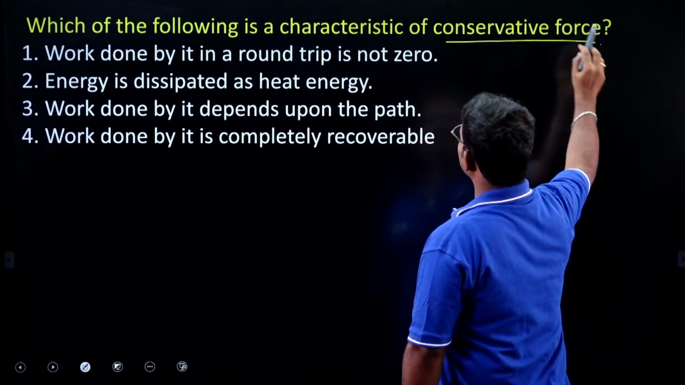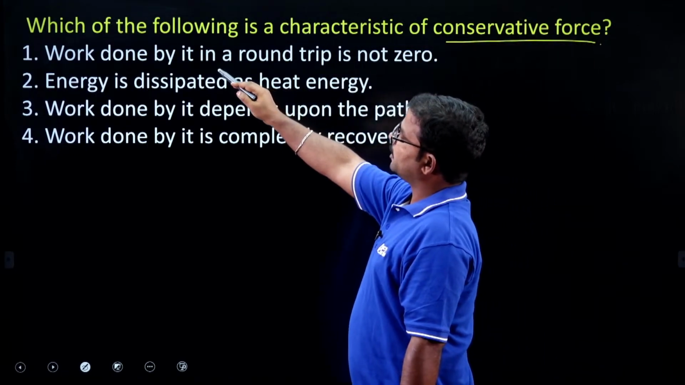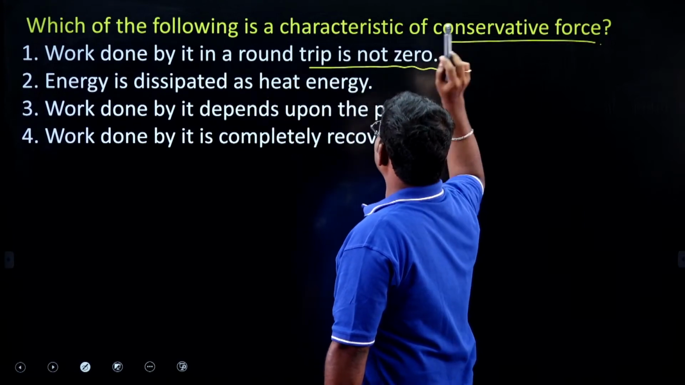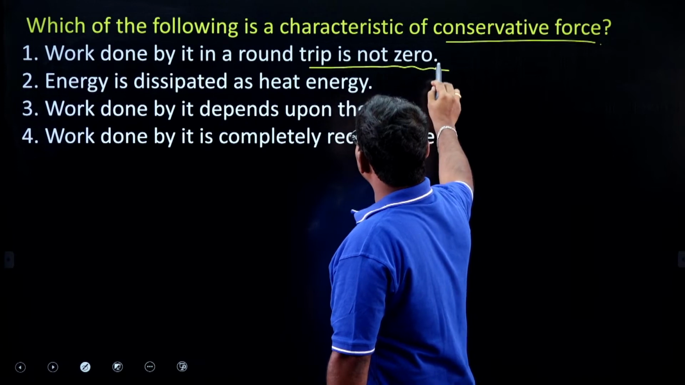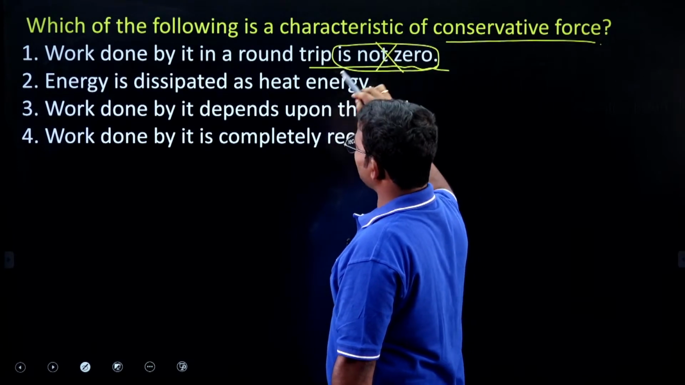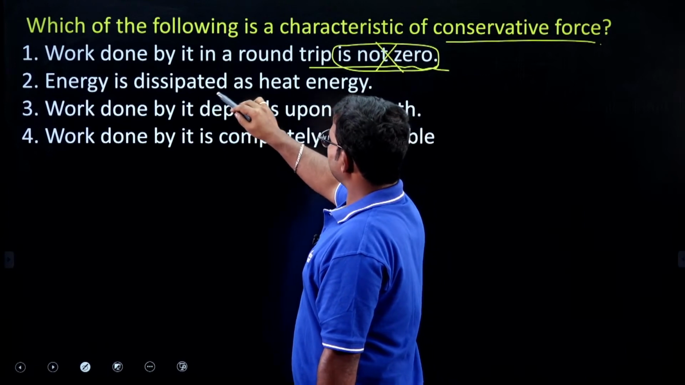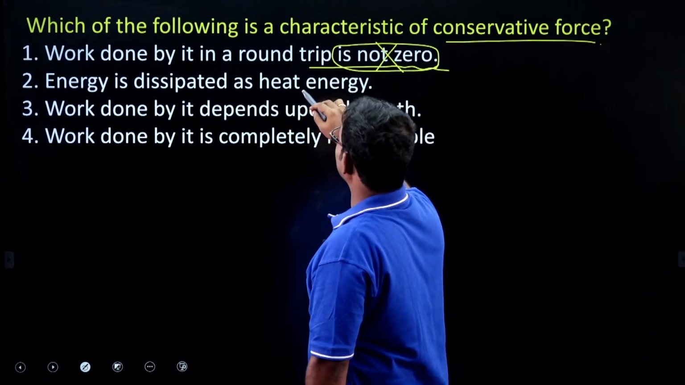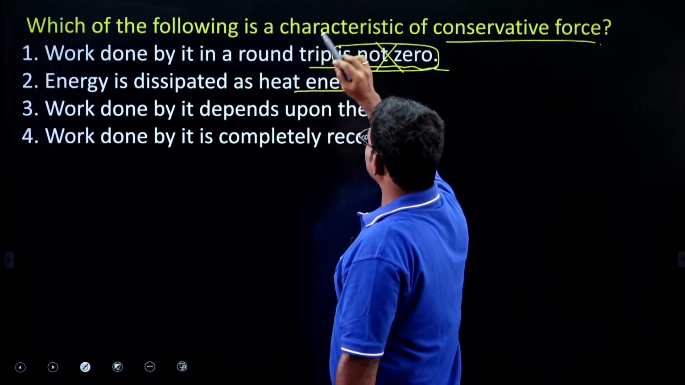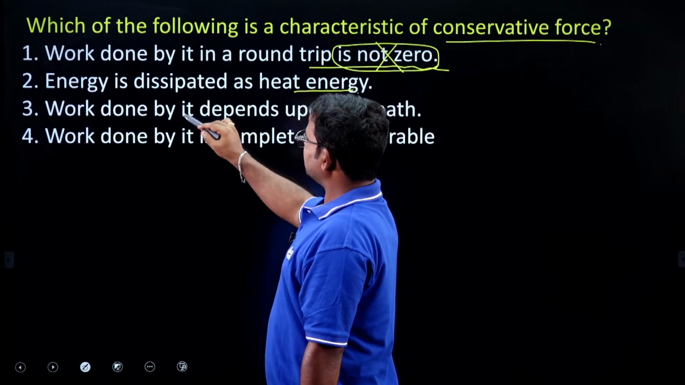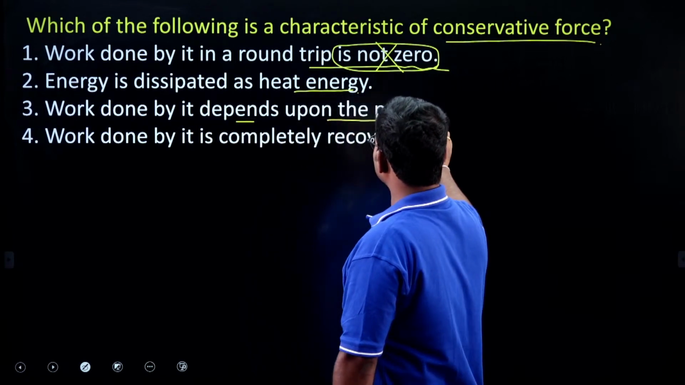Characteristic of conservative force. Okay, so work done by it in a round trip is not zero. Here they mention not zero, so that's why it is considered absolutely wrong. Next, energy is dissipated as heat energy. Okay, so this is also not considered as the characteristic of conservative force. And work done by it depends upon the path.